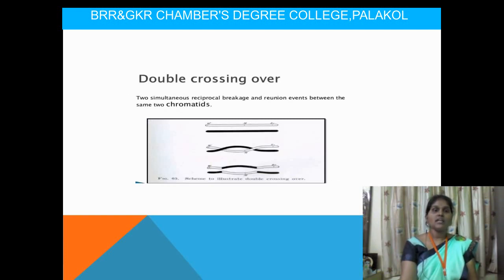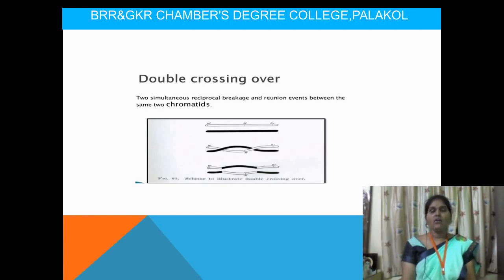Here two breakages are obtained simultaneously. We already discussed these things in the meiosis and mitosis processes. In the first stage of meiosis we observe these characters. At two places a breakage is formed and reunion is observed. That is called double crossing over.